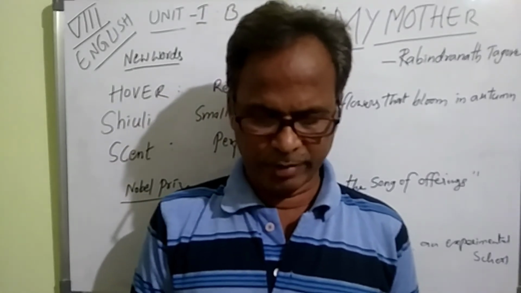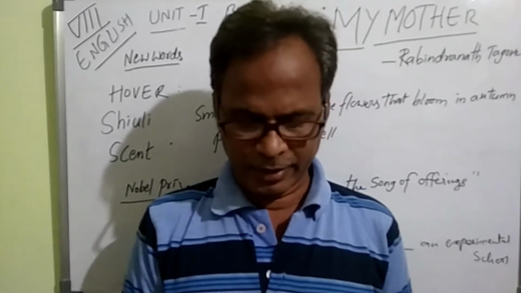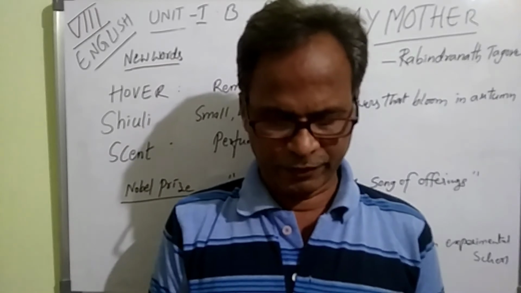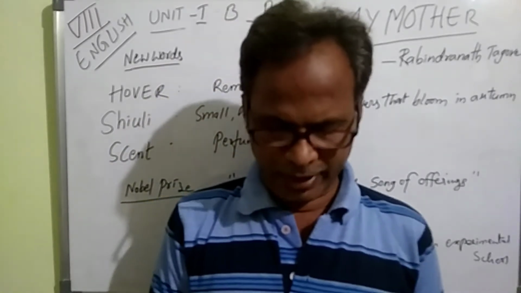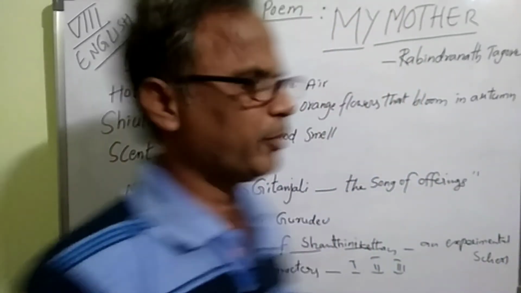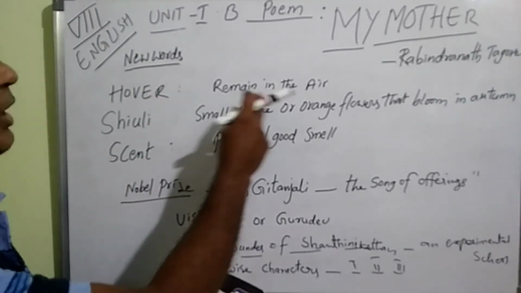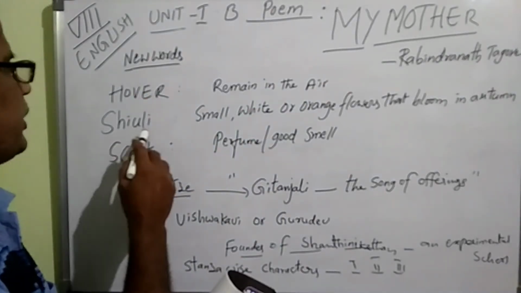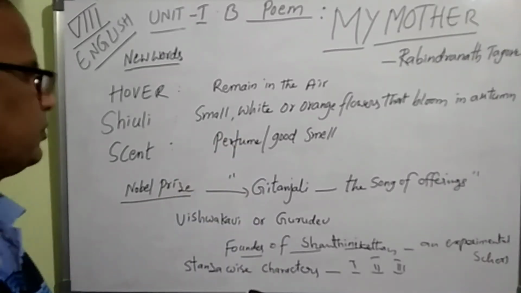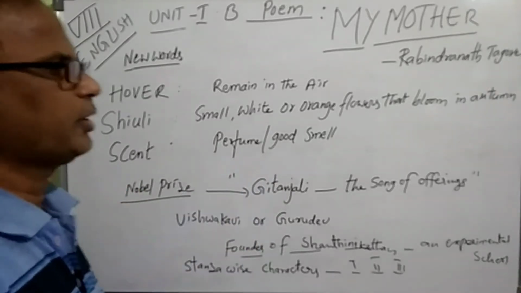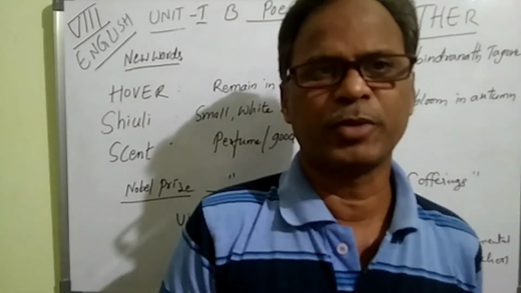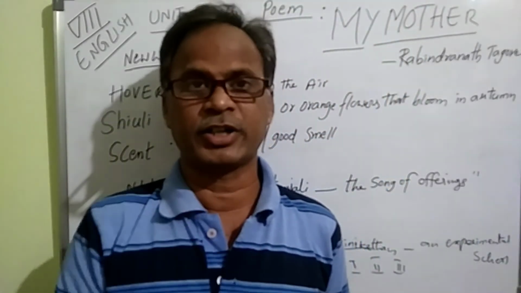Last stanza: "I cannot remember my mother, only when from my bedroom window I send my eyes into the blue of the distant sky, I feel that the stillness of my mother's gaze on my face has spread all over the sky." And a few words I am going to give you. Shively flowers are small white or orange flowers that bloom in the autumn season. Scent means perfume or a good smell. This is a small poem, children. That is the theme. You can read and understand that.